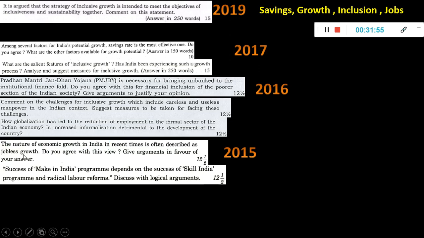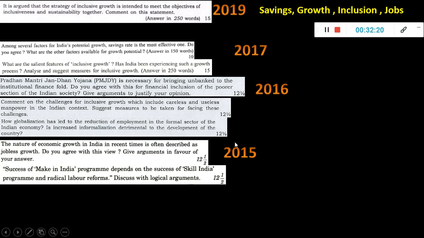The nature of economic growth in India in recent time is often described as jobless growth. Okay, so this jobless growth also, I think even an essay question has come. Do you agree with this view? Give arguments in favor of your answer. Success of Make in India program depends on the success of Skill India. Okay, this I think was repeated. This same question I have seen in GS2 also. So it's like this collaboration of schemes. There are many schemes which will go hand in hand. If one is improving, the other also will improve, or if one is going down, the other also will go down. So that kind of interlinking of schemes you have to see. Okay, so you have to discuss that with arguments.